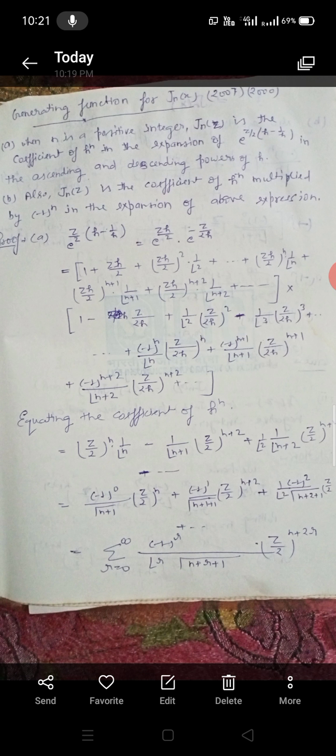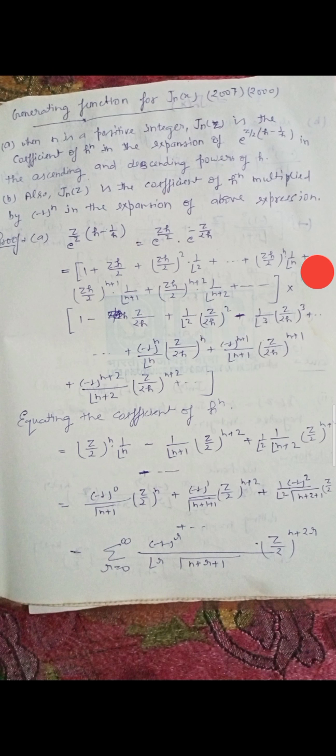Today we will prove the generating function for the Jn(x) polynomial, meaning the Bessel polynomial. When n is a positive integer, Jn(x) is the coefficient of h to the power n in the expansion of e to the power z/2 (h minus 1/h) in ascending and descending powers of h. And Part B, also Jn(x) is the coefficient of h to the power minus n, multiplied by (minus 1) to the power n, in the expansion of the above expression.